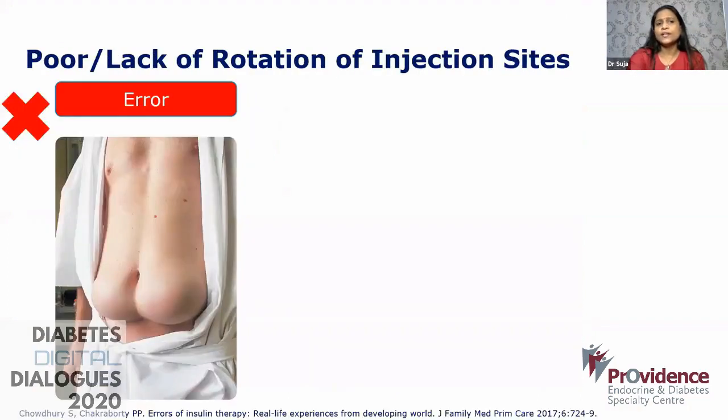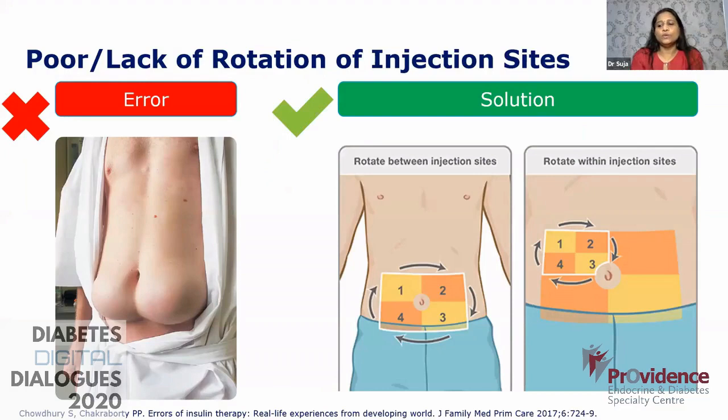Now coming to site rotation. This problem happens due to poor or lack of rotation of the injection site. So how do you rotate the sites? Ideally, you can ask them to divide the injection site into quadrants or halves. One quadrant or half that you have selected should be used for 1 week. And then they move to the other quadrant in a clockwise or anti-clockwise fashion. And even within the quadrant itself, you can ask them to inject at least 1 centimeter apart. So this will optimize the insulin absorption and reduce the risk of lipohypertrophy.